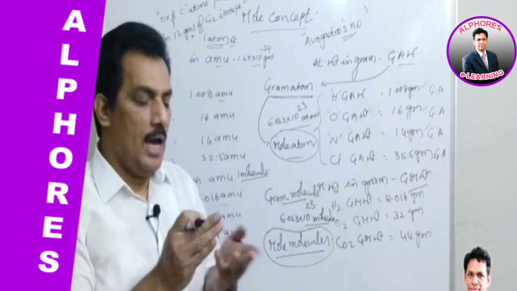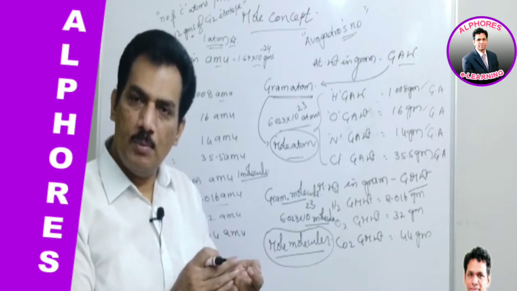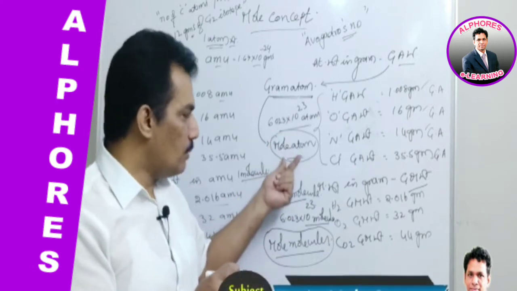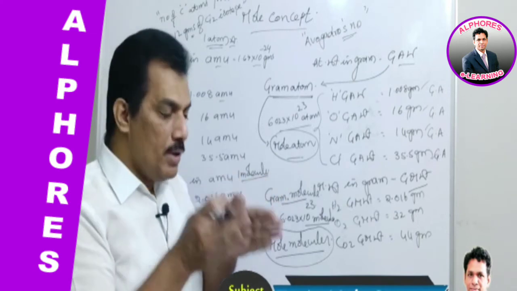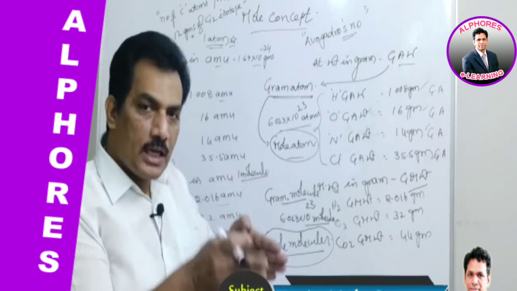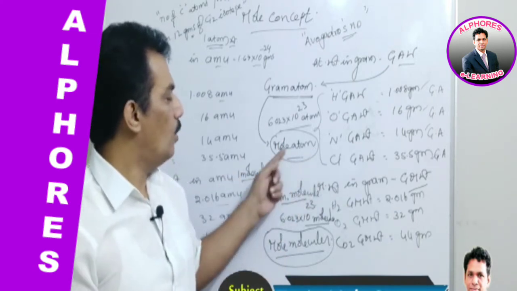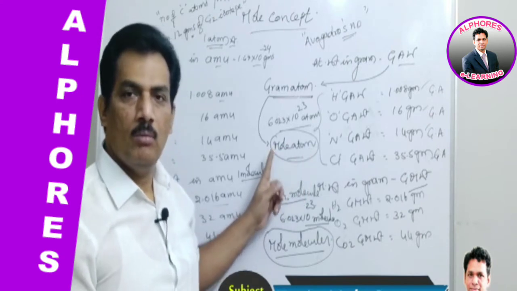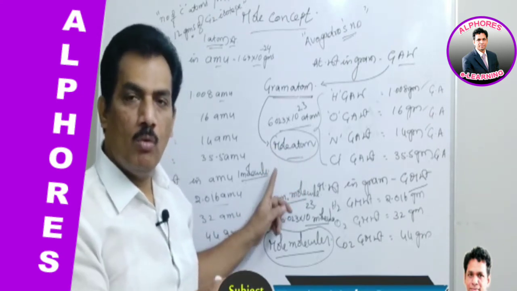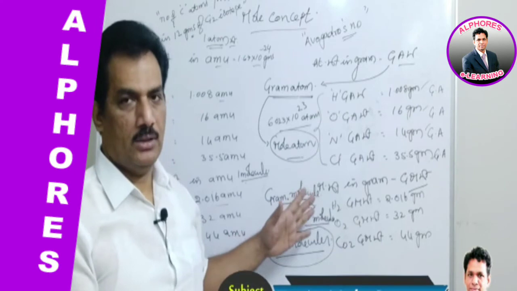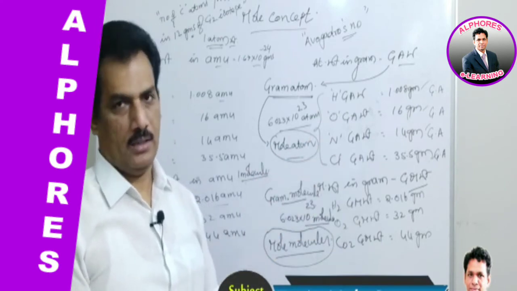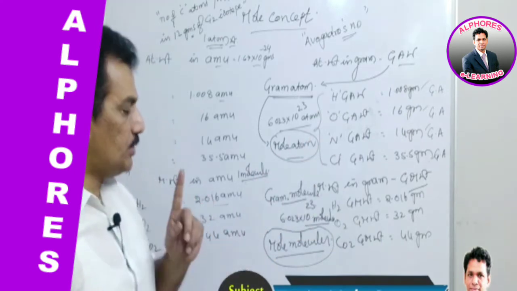Again I am repeating, when we are referring to atoms or ions or any other chemical species for 1 mole, we have to make a suffix of that chemical species name like this: mole atoms, mole ion, mole electron, or mole proton.